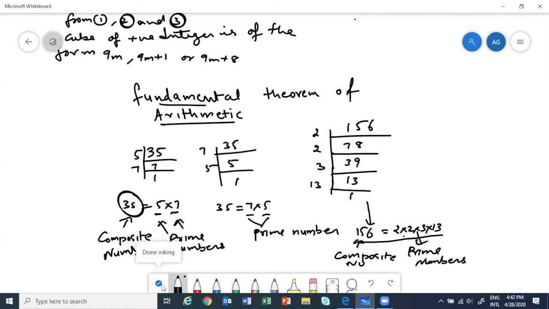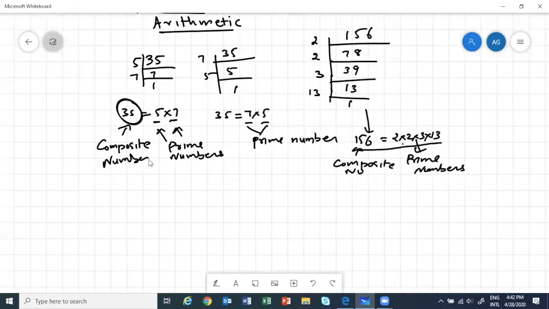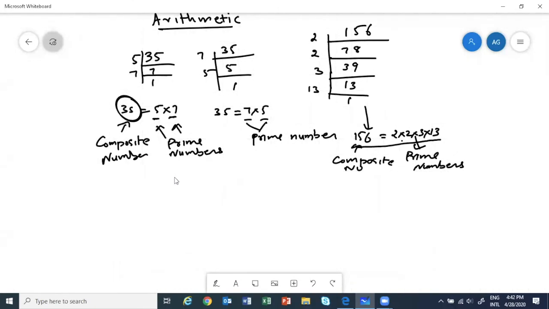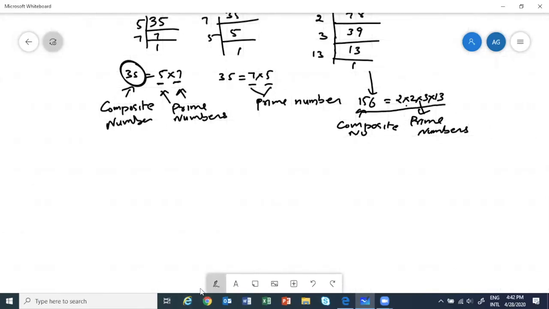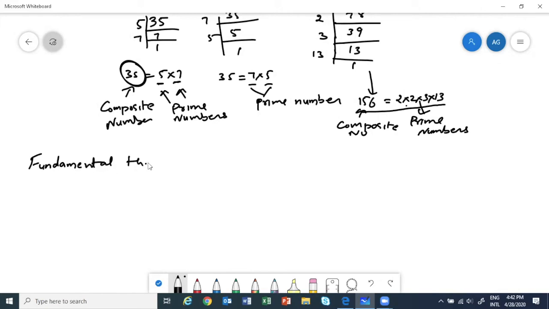Correct? So that means the fundamental theorem says that any composite number you have, you can write it as the product of prime numbers. Okay, this is what the fundamental theorem is saying. So the fundamental theorem of arithmetic we will state. So we say that the concept is this. We are talking about that any composite number can be written as a product of primes. So, fundamental theorem of arithmetic.